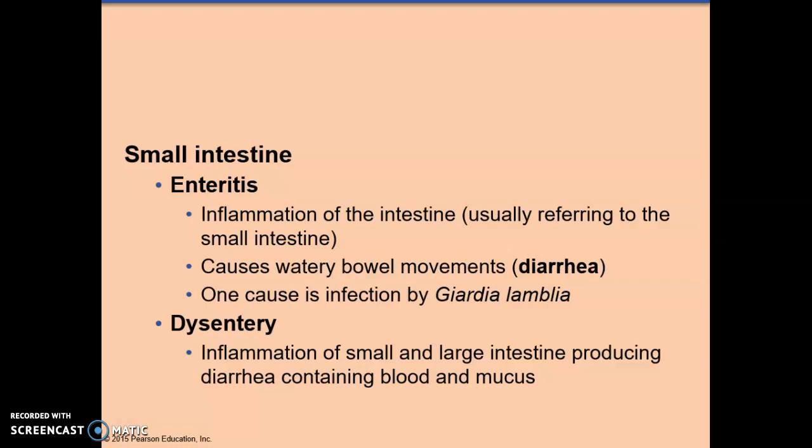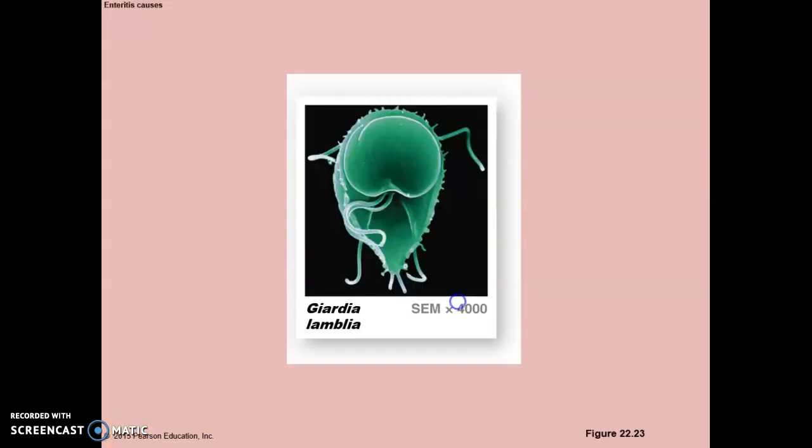Dysentery is inflammation, usually caused by bacteria, of the small and large intestine, producing diarrhea containing blood and mucus. And you'll die pretty quickly of this unless it's treated. You're just losing a lot. And there's a picture of Giardia, magnified 4,000 times using a scanning electron microscope.